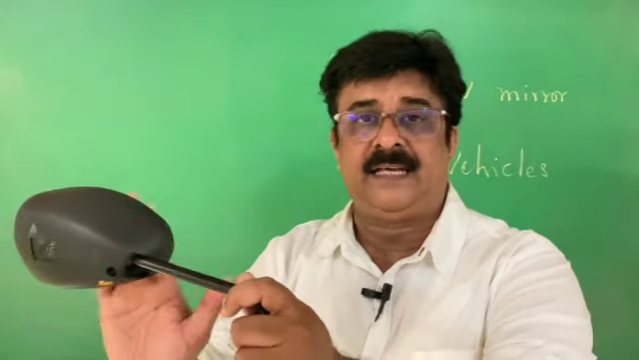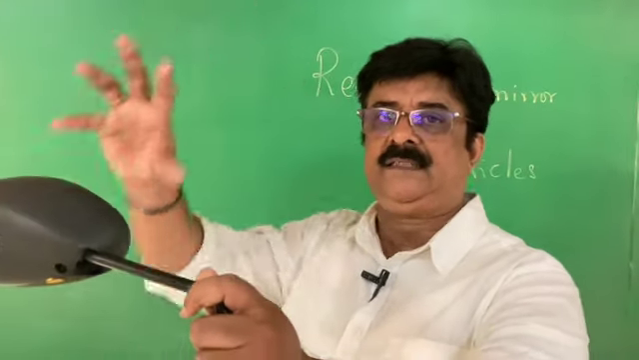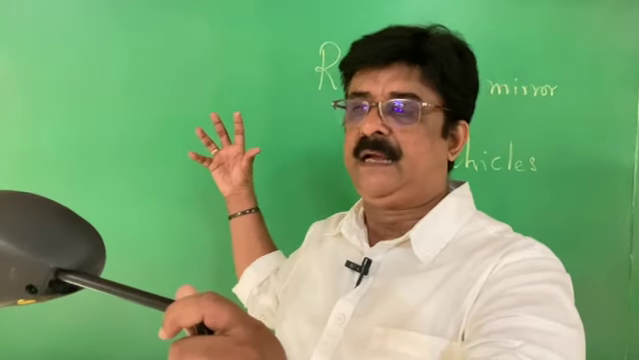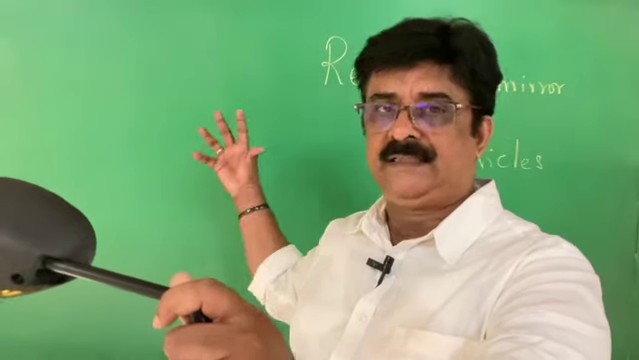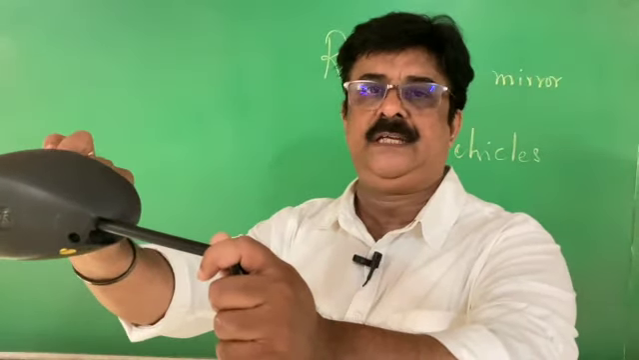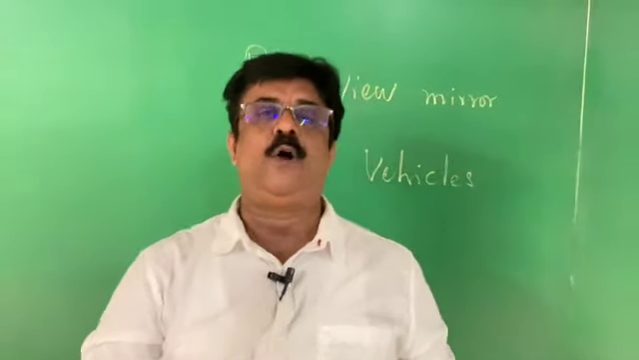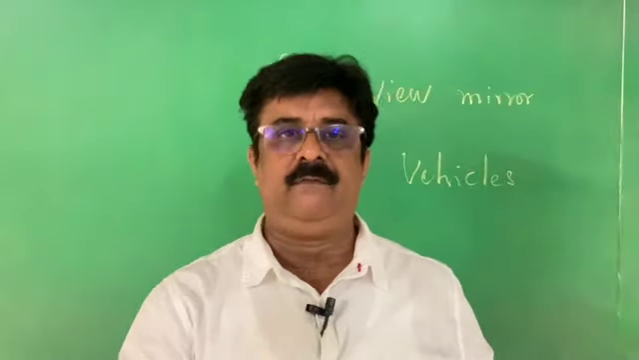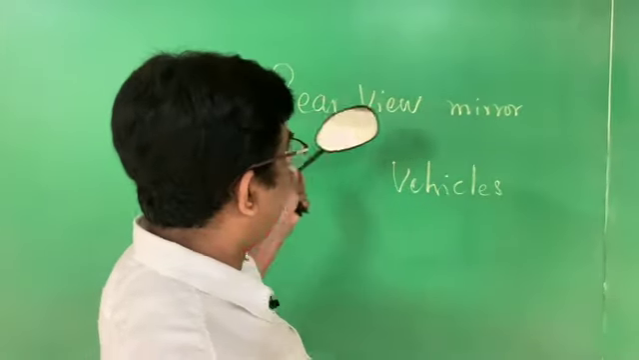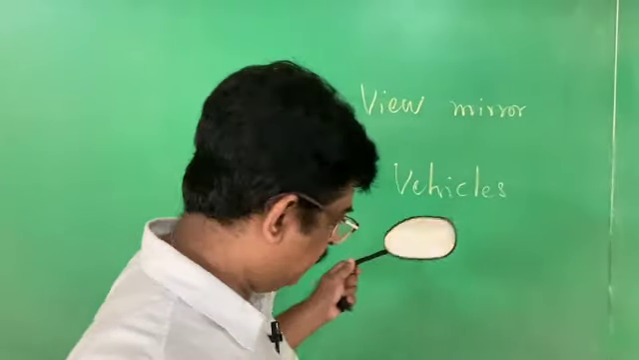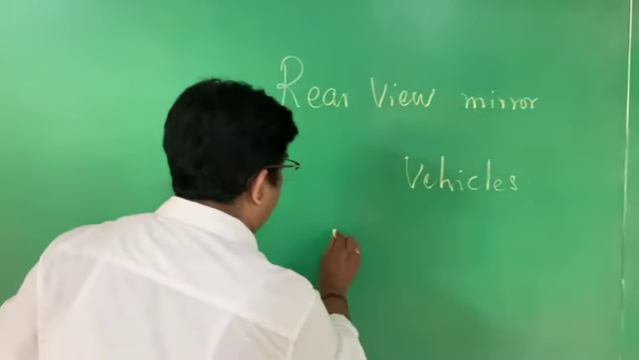We can't keep a plain mirror here as a rear view mirror. When we keep the plain mirror, what happens? The size of the image and the size of the object become the same. If a person is coming, we see his same bigger size. Here, if a person is coming, we see a smaller size. Therefore he can see a larger area. Therefore the first and the only use of the convex mirror is as a rear view mirror in vehicles, automobiles. Rear view mirrors are also called wing mirrors.